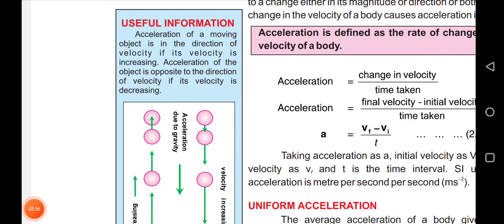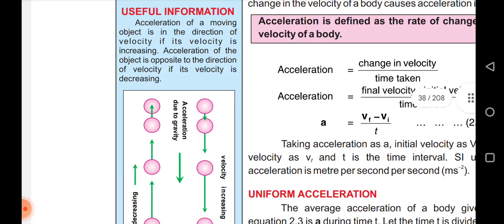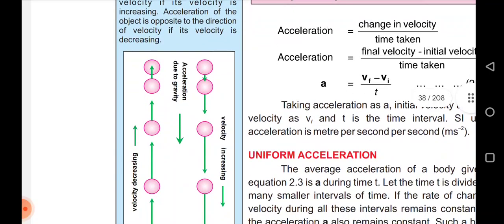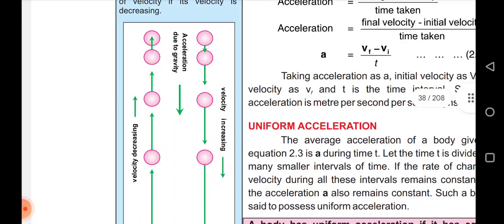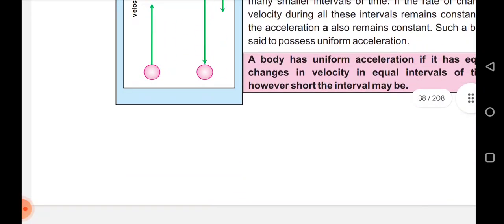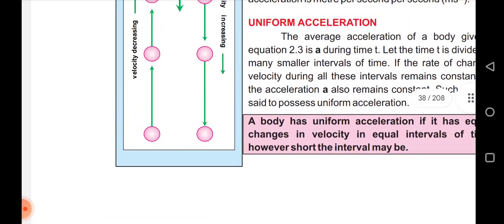Some important key points in the topic acceleration. Acceleration of a moving object is in the direction of velocity if its velocity is increasing. Acceleration of the body is opposite to the direction of velocity if its velocity is decreasing. We will take this example to understand this concept.